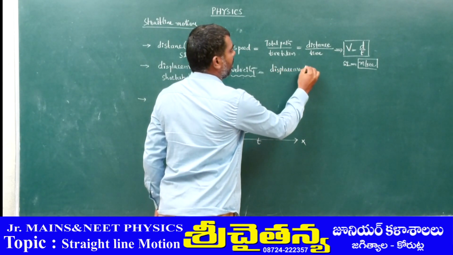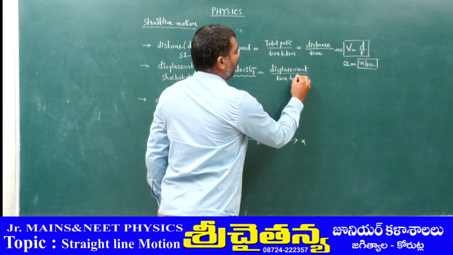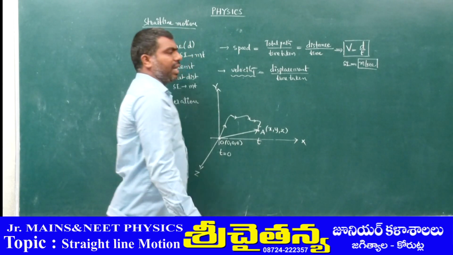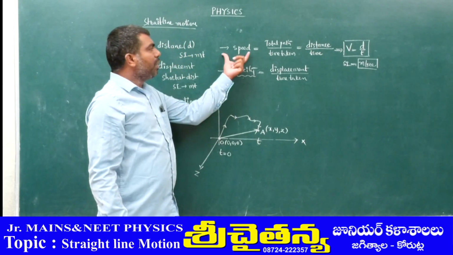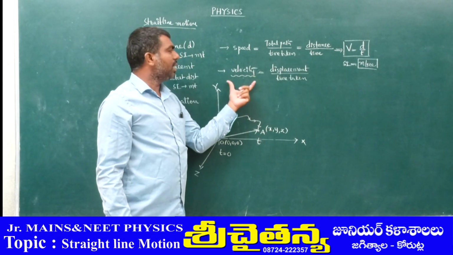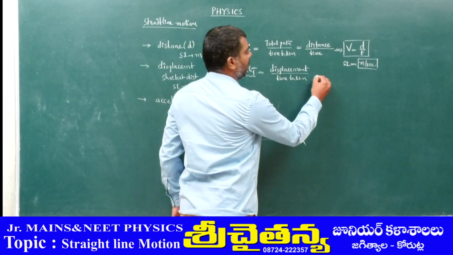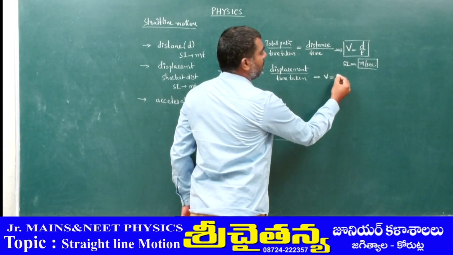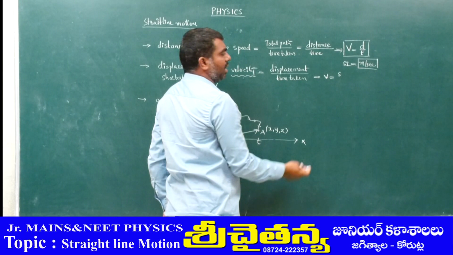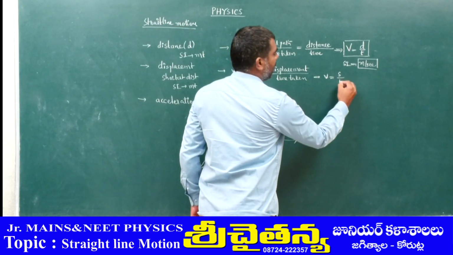Displacement covered divided by time taken, that is velocity. Speed means path length, means distance upon time, but velocity means displacement upon time. So mathematically we can write here small v is equal to displacement, either s or x or y or z, whatever it may be, s upon time taken.